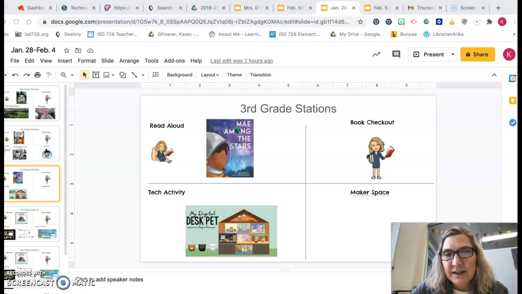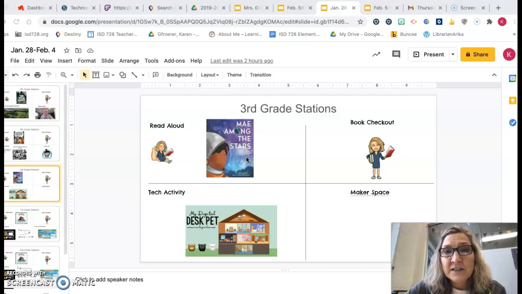So our station today is you're going to be hearing a read aloud called May Among the Stars. And it talks about a young girl who has this huge dream and how some people don't think she'll be able to achieve that dream. But it has a great ending, and it's a good message for us to remember.